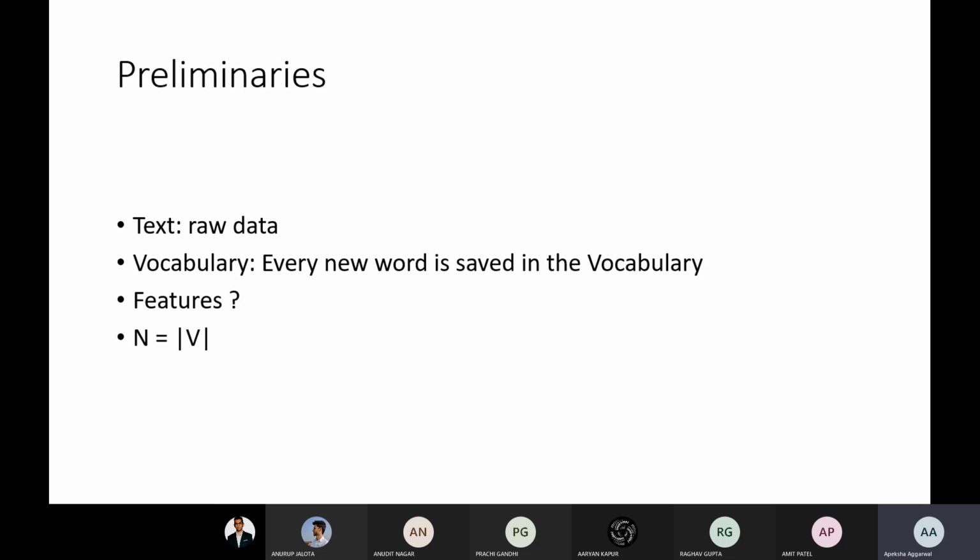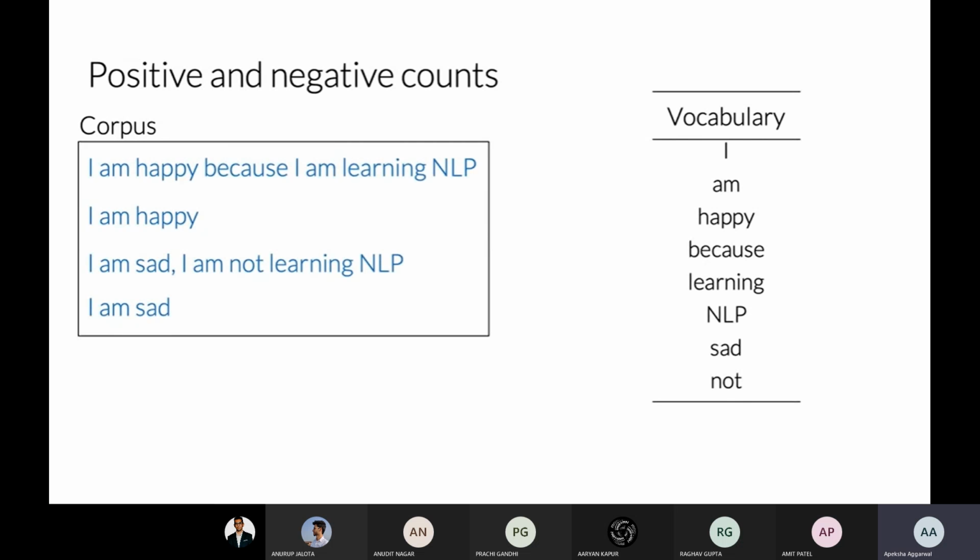Now there are ways to represent the features. We'll see. So this is just an example. The first training example says I'm happy because I'm learning NLP. If you see the vocabulary over here, I am happy because I am is already there, so it is not unique. It's repetitive, so we are not representing it again.